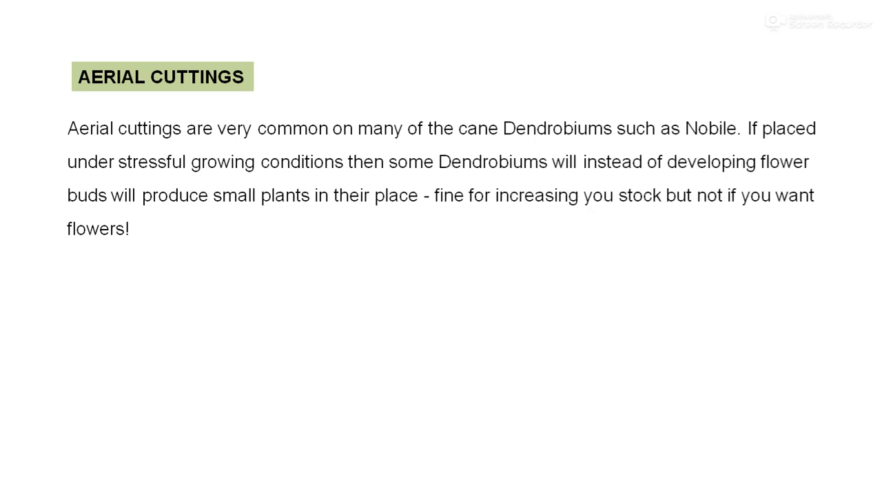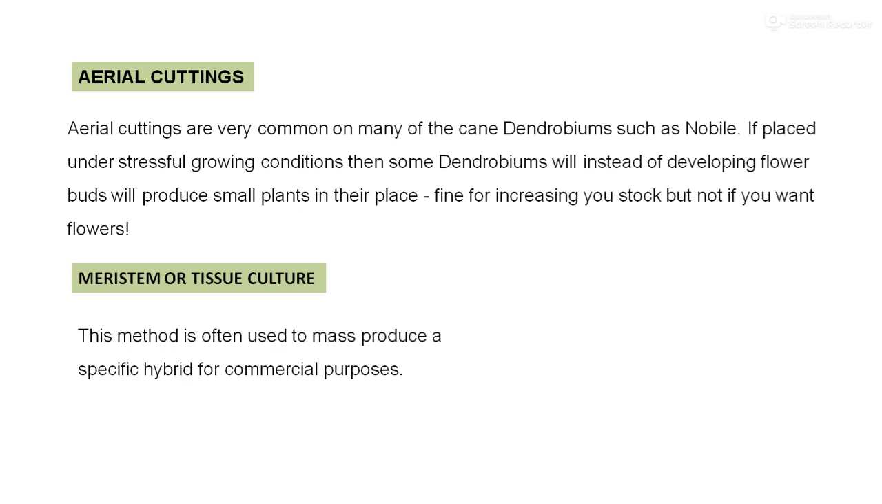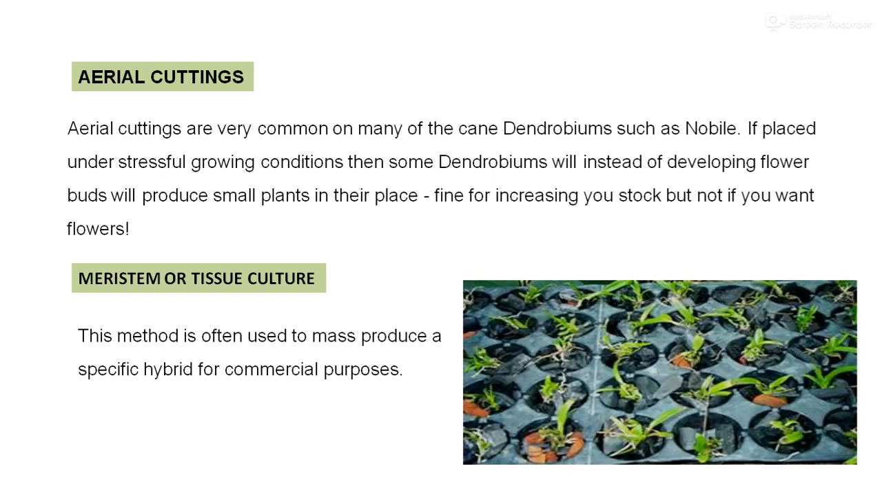Aerial cutting. Aerial cuttings are very common on many of the cane dendrobiums such as nobile. If placed under stressful growing conditions, some dendrobiums will, instead of developing flower buds, produce small plants in their place, fine for increasing your stock. But if you want flowers, meristem or tissue culture. Through tissue culture we can obtain good and definitely virus-free or disease-free planting material. This method is often used for mass multiplication.